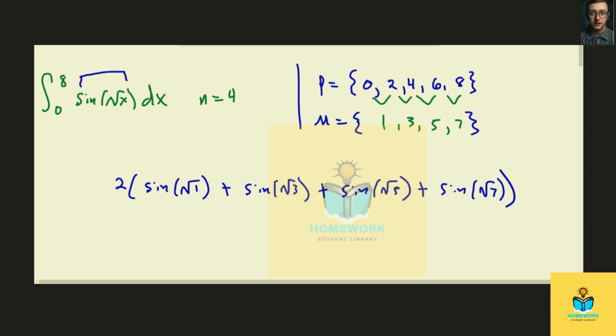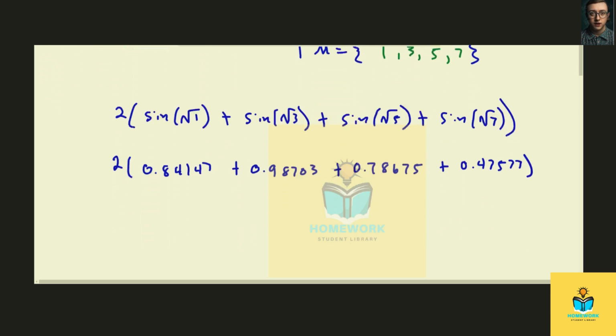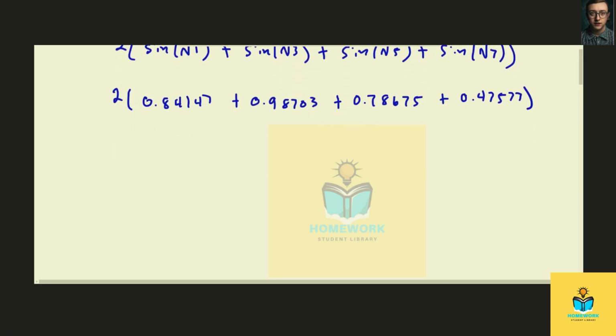Actually, I already found these earlier. So this would be 2 times 0.84147 plus 0.98703 plus 0.78675, and then for 7, 0.47577. Then we just need to add them all together and multiply.